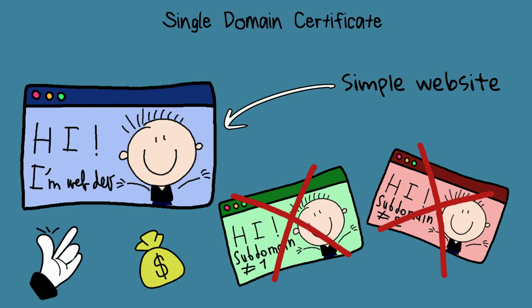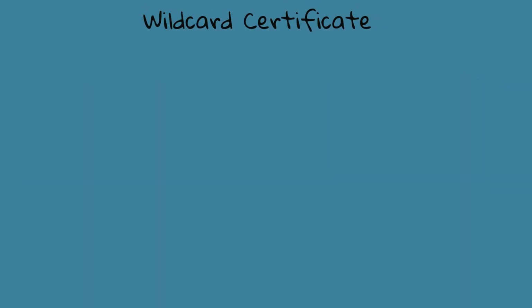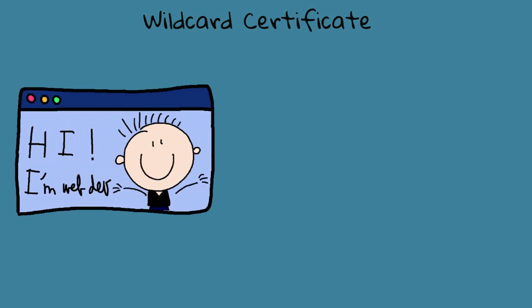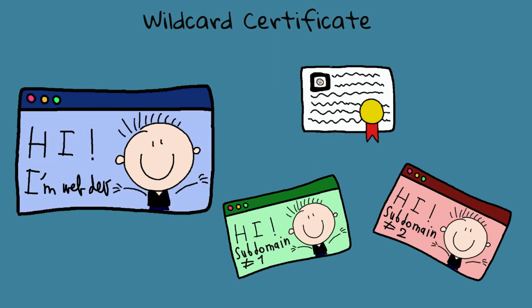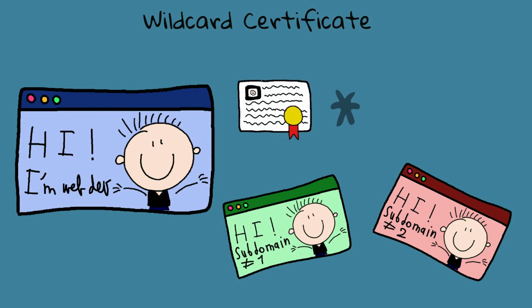Next we have a wildcard certificate, which is a type of TLS certificate issued for a main domain and all its subdomains using a single certificate. The wildcard character asterisk is used in the common name field or subject alternative name field to indicate that any subdomain under the specified domain is covered.